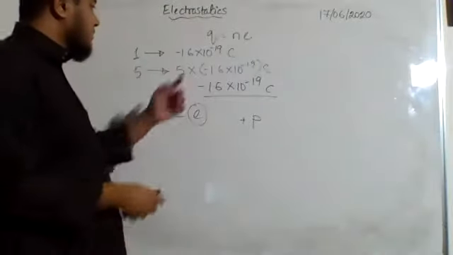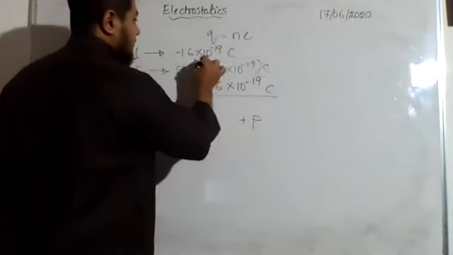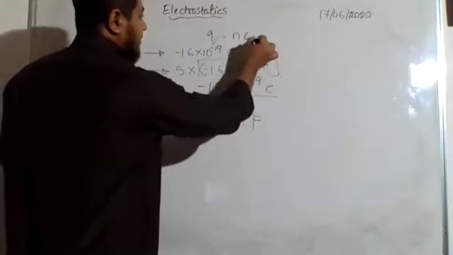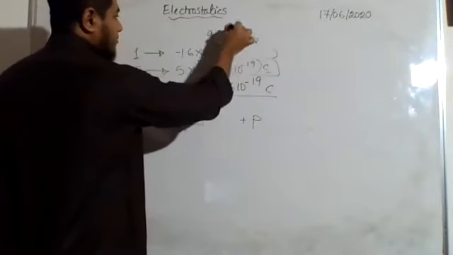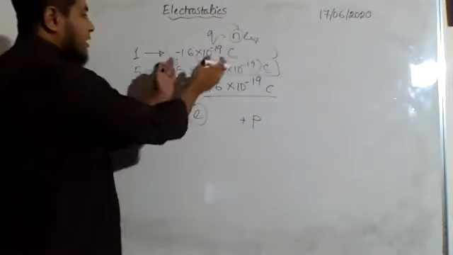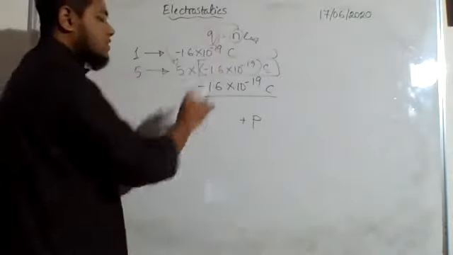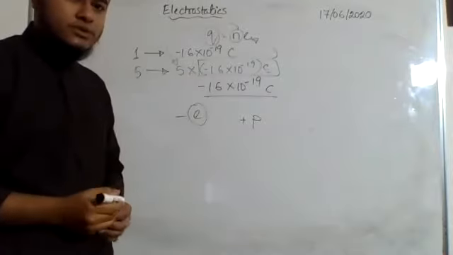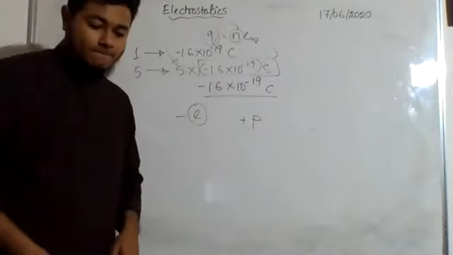Okay. So this is what they have represented by E, and N represents the number of electrons present. So if I multiply, then I will get the total charge present within the object. Okay, clear?